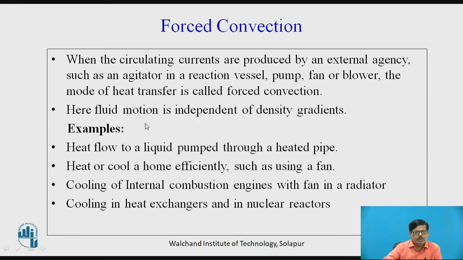Here the fluid motion is independent of density gradient because we are supplying external energy for causing bulk fluid motion. Now examples of forced convection are heat flow to the liquid pumped through a heated pipe. So whenever the liquid is heated and it is flowing through the pipe with the help of pump, it is the example of forced convection.